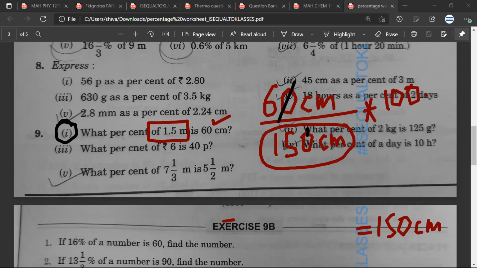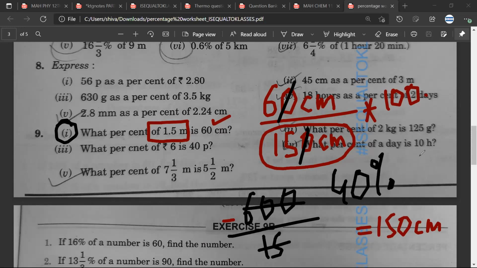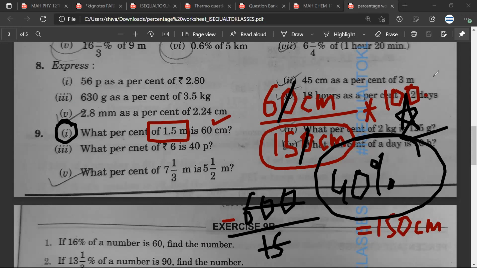And then you will do the cancellations. 15 fours, this would be 600 upon 15. 15 for the 0, this would be 40%. Sarthak, is the answer correct? Yes, sir.